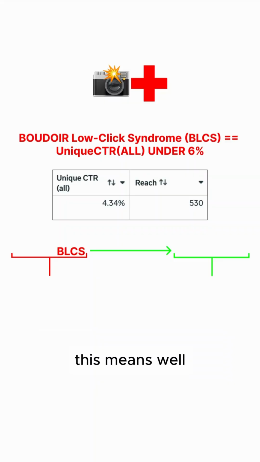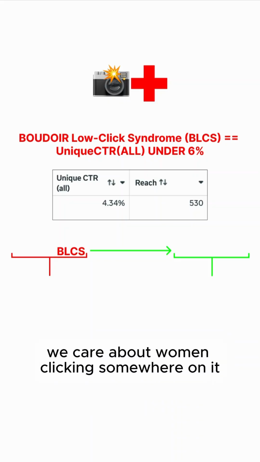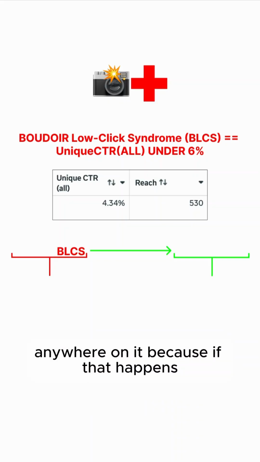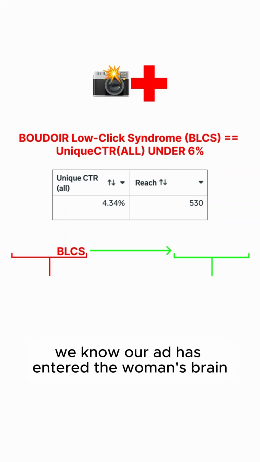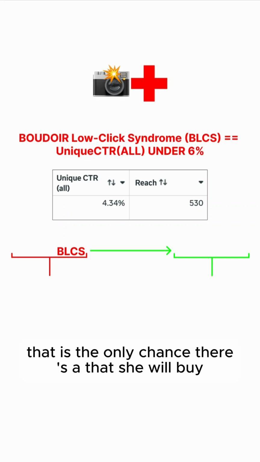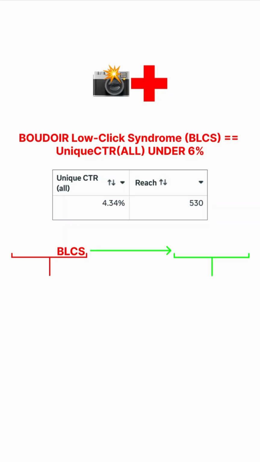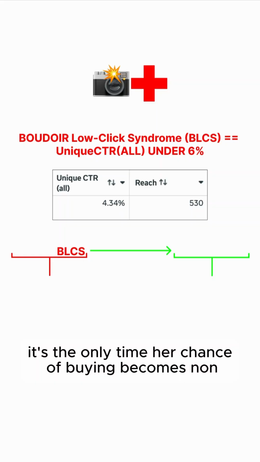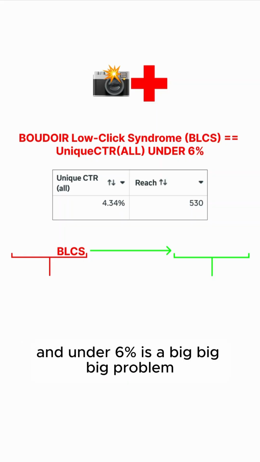This means, well, we care about women clicking somewhere on it, anywhere on it, because if that happens, we know our ad has entered the woman's brain, and we care about that because if the ad enters the woman's brain, that is the only chance there's that she will buy. It's the only time her chance of buying becomes non-zero. And under 6% is a big problem.